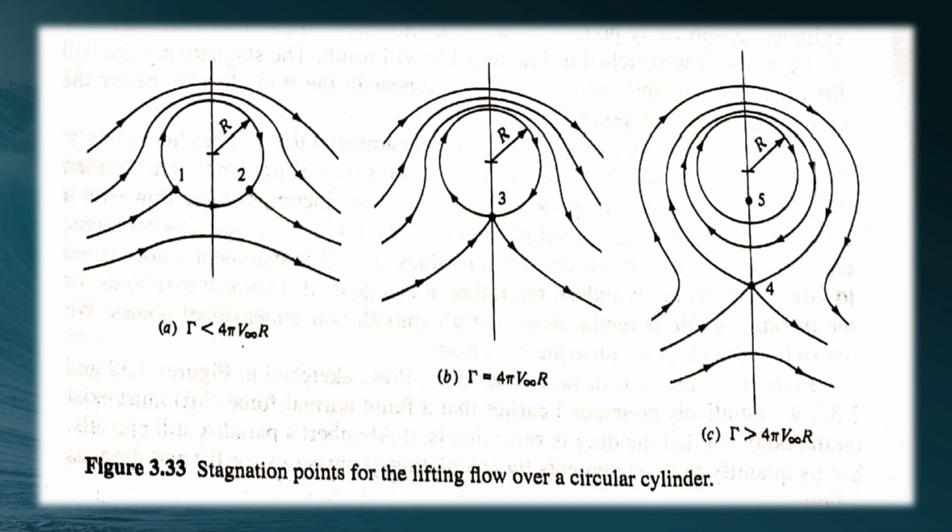However, this result is valid only when gamma by 4 pi V infinity R is less than 1. If gamma by 4 pi V infinity R is greater than 1, then the equation has no meaning. If gamma by 4 pi V infinity R is equal to 1, there is only one stagnation point on the surface of the cylinder, namely the point R and negative pi by 2.